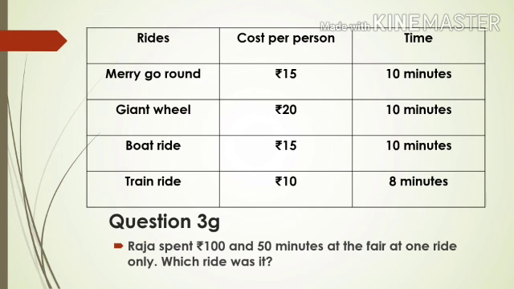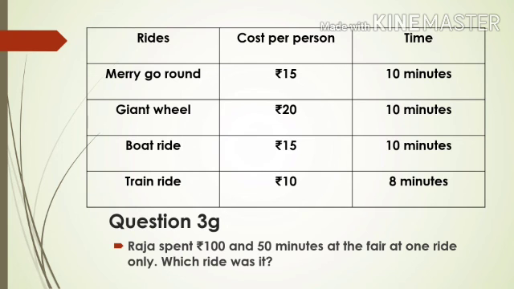Now first check the first ride, merry-go-round. It's given he spent 50 minutes. So check the time for merry-go-round, it is 10 minutes. So if you go 5 times, he can spend 50 minutes. How much will he pay if he goes 5 times on the merry-go-round? 15 into 5, which will be 75 rupees. It's not 100 rupees. So merry-go-round is not possible.